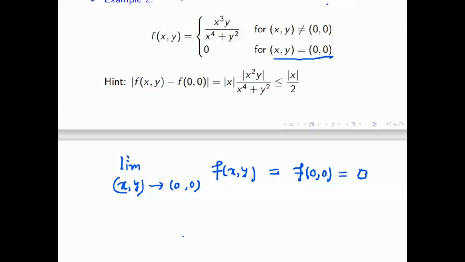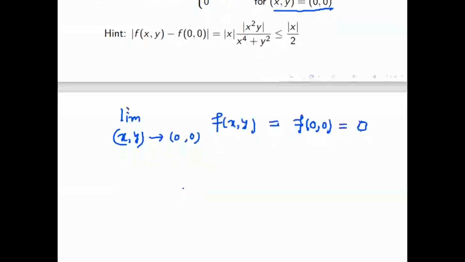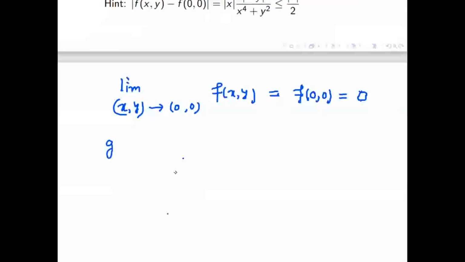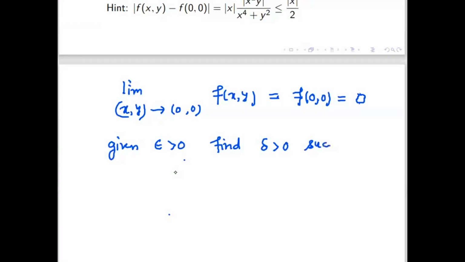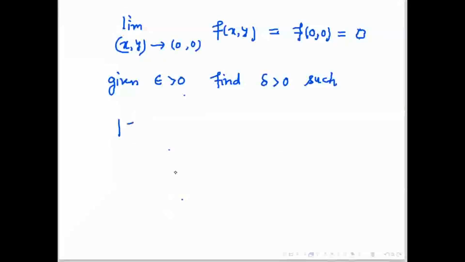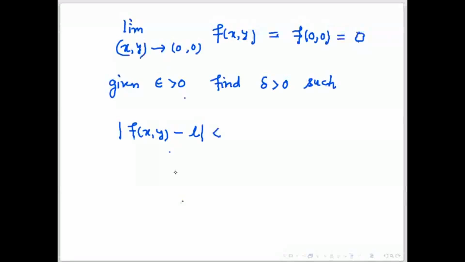To show a limit in multivariable calculus, there is only one method, that is the epsilon-delta definition. So I will apply the epsilon-delta definition. That means given epsilon positive, we have to find the delta such that whenever the norm of (x, y) minus (0, 0) is less than delta, mod of f(x, y) minus L, where L is the limit, is less than epsilon. This we have to show.